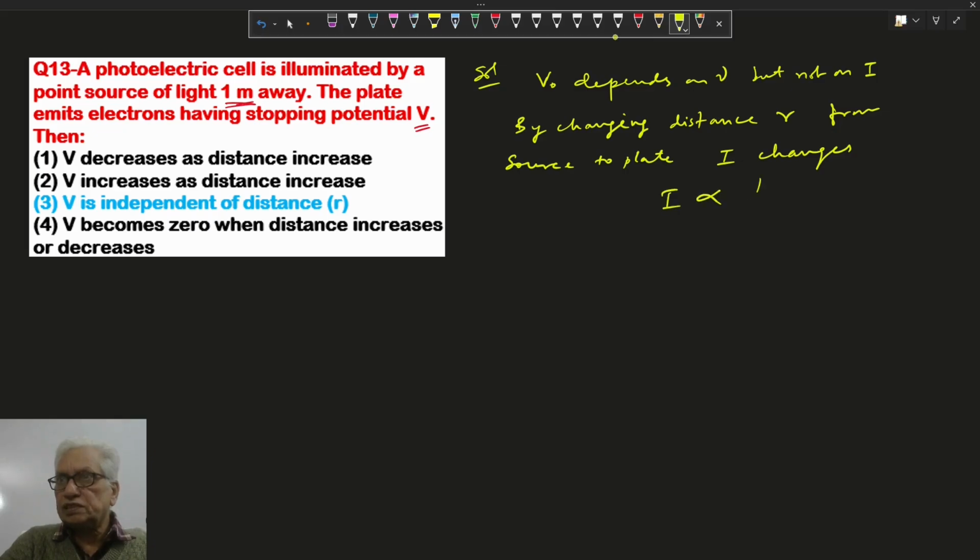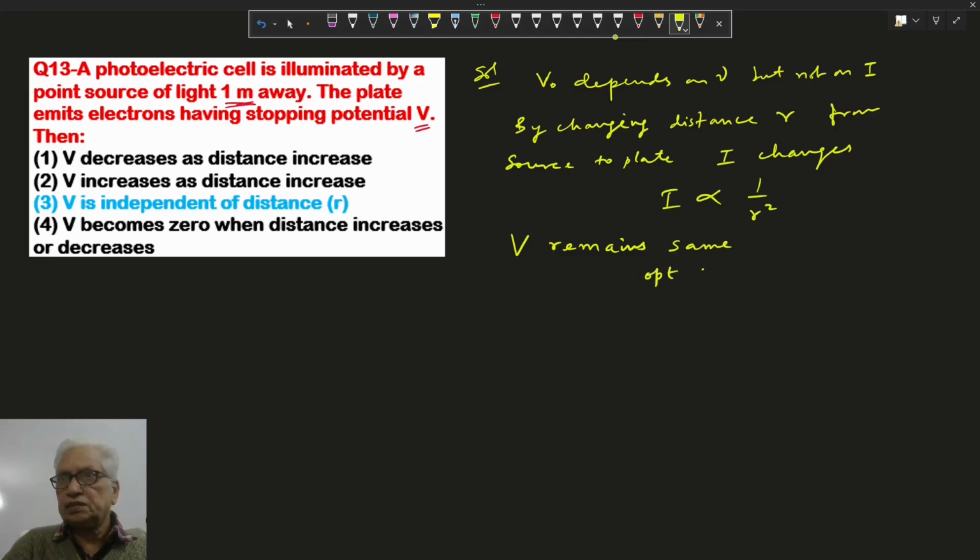Intensity is inversely proportional to the square of the distance. But the stopping voltage depends on frequency, not on intensity. It means the stopping voltage remains the same. It does not depend on the distance, so it will remain the same.